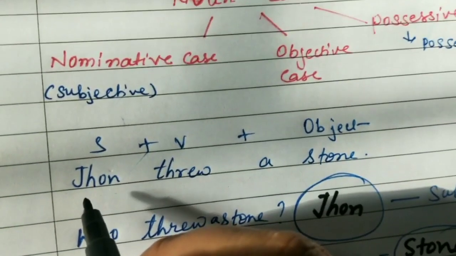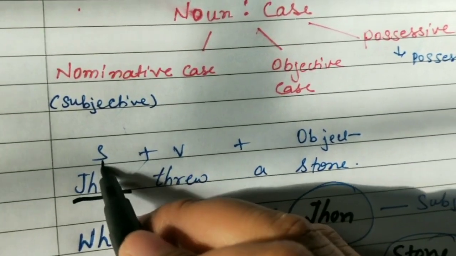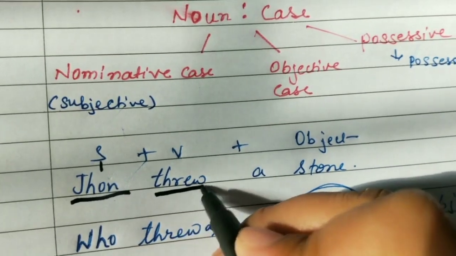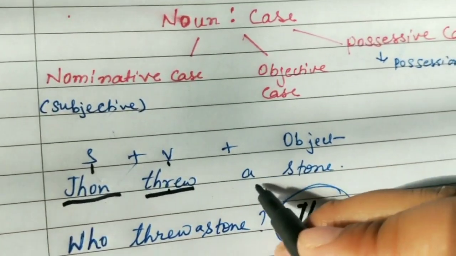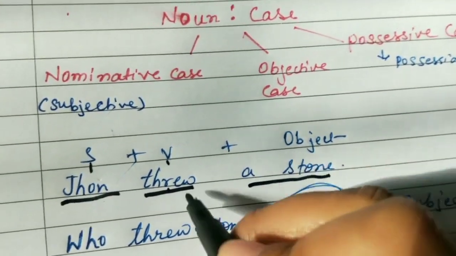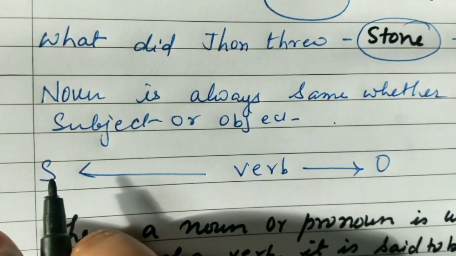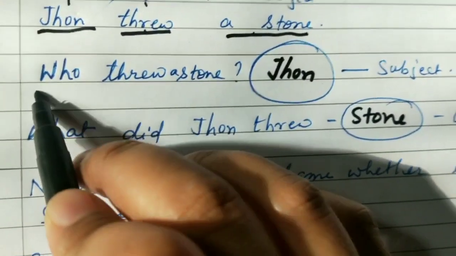So who threw a stone? The answer is John. So definitely John is the subject. Then the verb is threw. The action word is threw. So that is the verb. And the rest is the object, which comes after the verb. You can see that the subject comes before the verb and gives the answer to the question who.